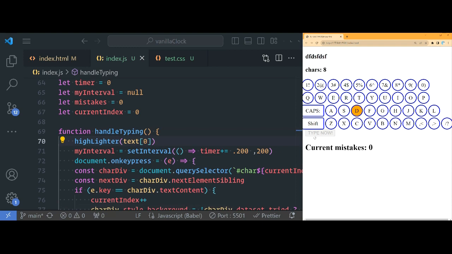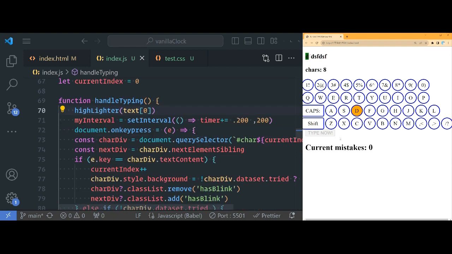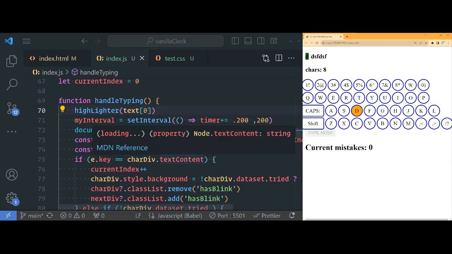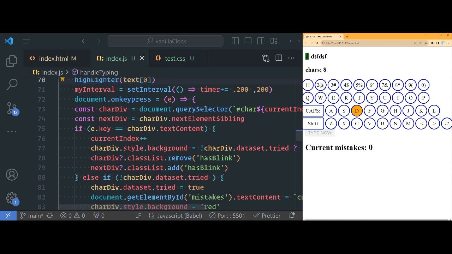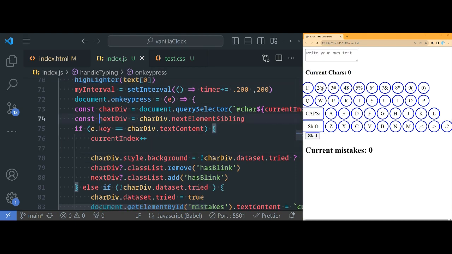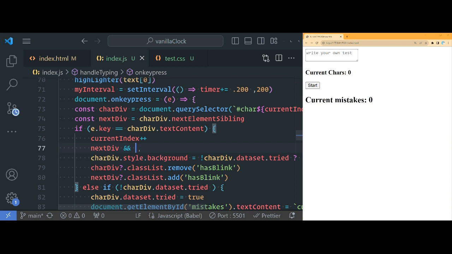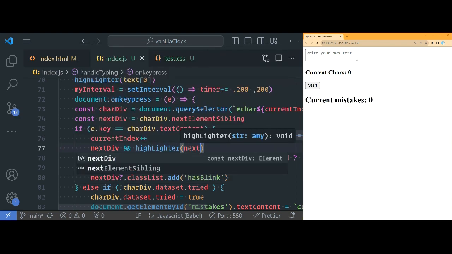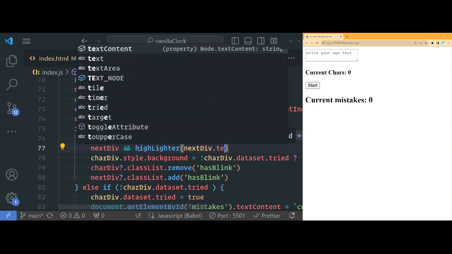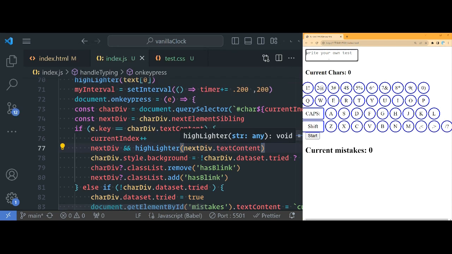So let's see that. See, if we type D, then it works. But now it's not erasing and it's not moving on. So how do we take care of that? All right. So let's see down here. After they type it correctly, we're going to check to see, hey, does the next div exist? And if it exists, using the double and operator, we're going to call highlighter, passing in nextDiv.textContent.